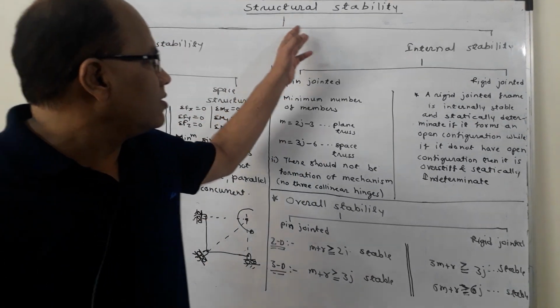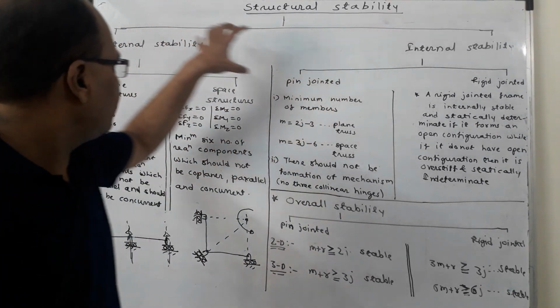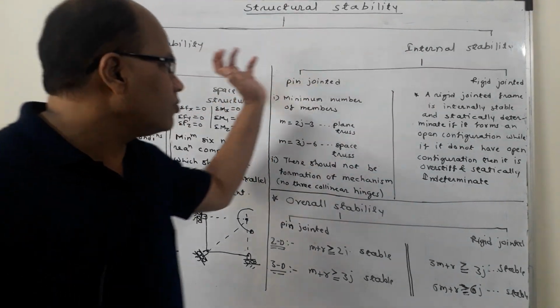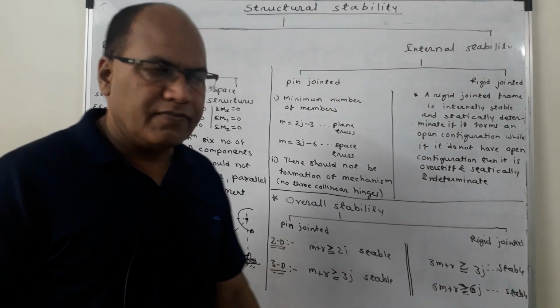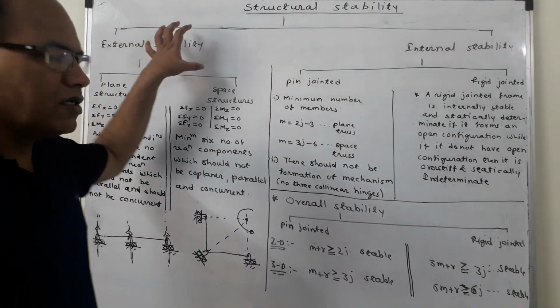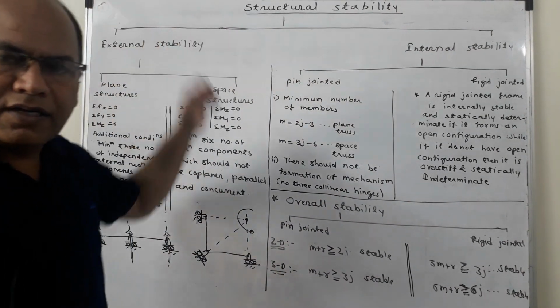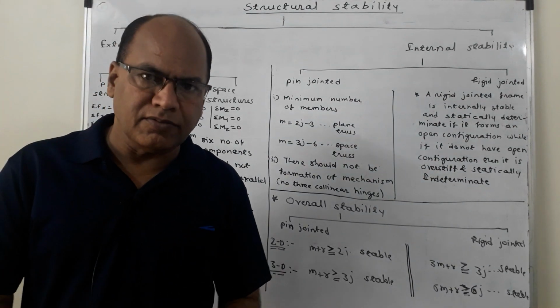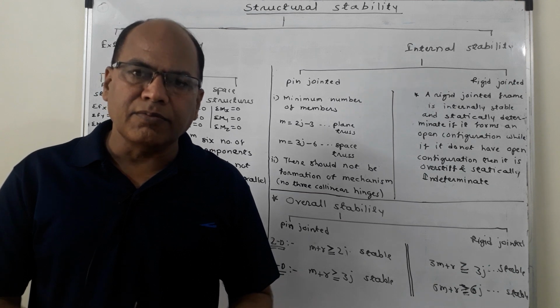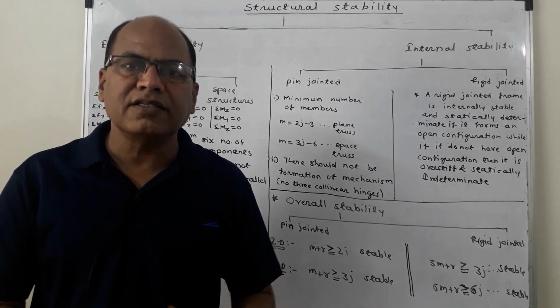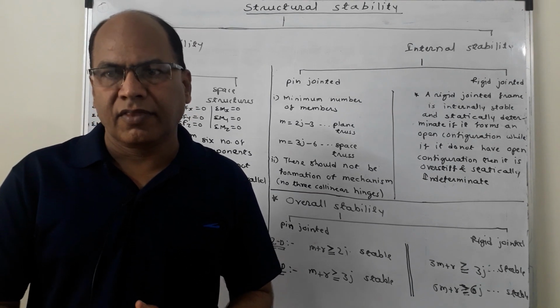For convenience, structural stability can be divided or classified into two types: external stability and internal stability. For a structure to be externally stable, the support system should be capable of providing the adequate number of reactions which are necessary for equilibrium.